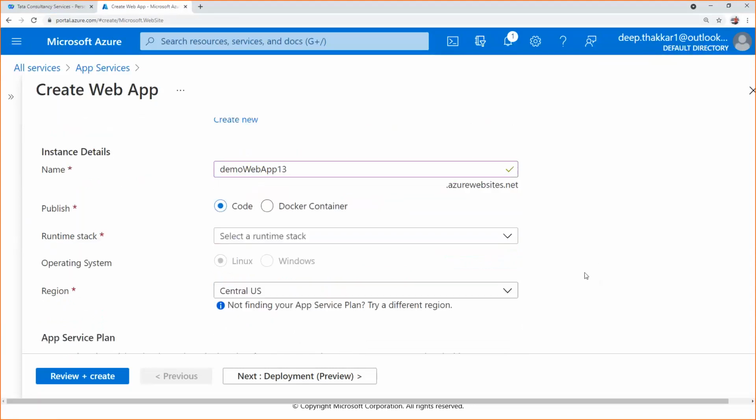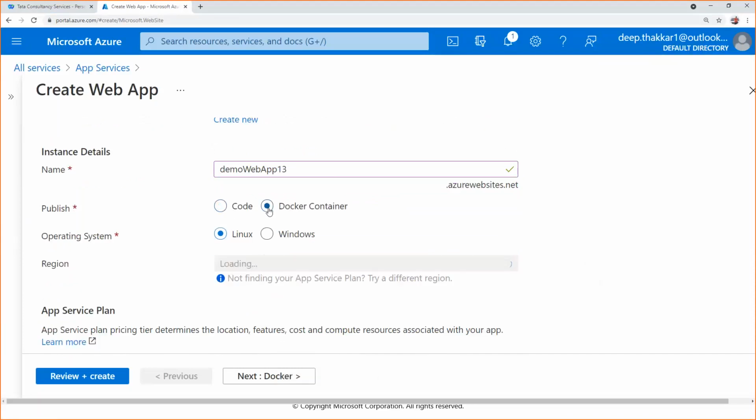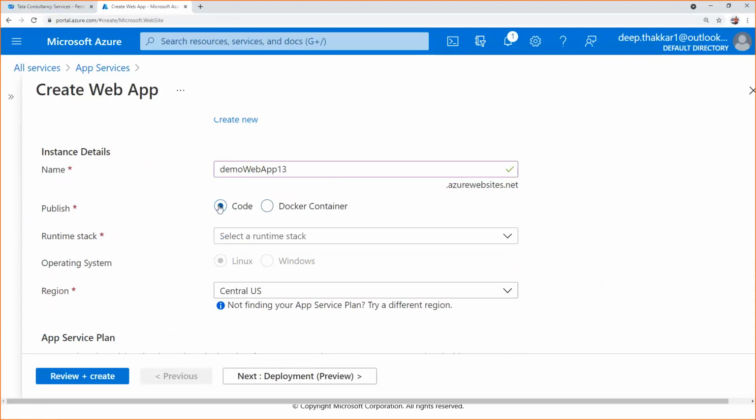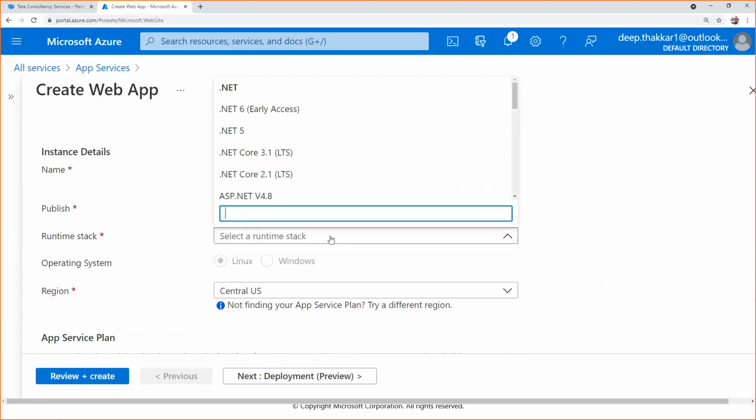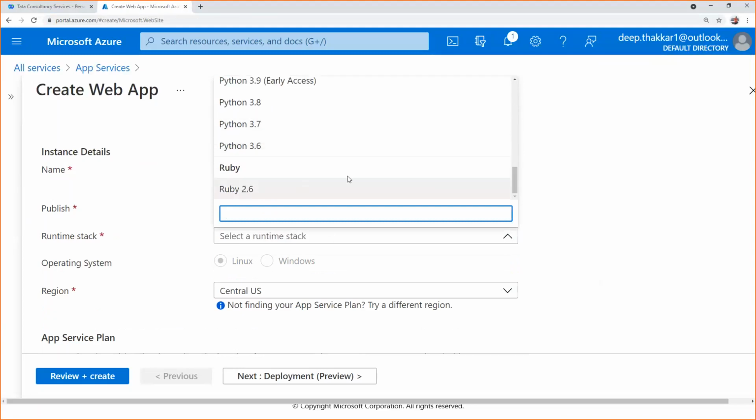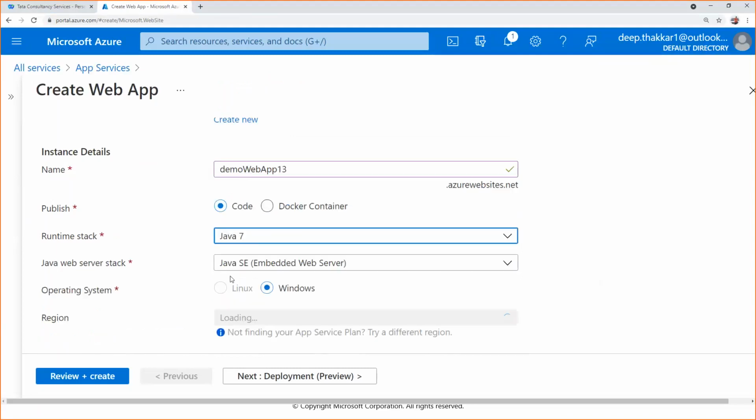Once you create it, you choose how you want to publish it, using code or as a Docker container. For the time being, we are using code, and here you can select your runtime environment, like .NET or different versions of .NET, ASP.NET, Java 11, Java 8, Java 7, Node, PHP, Python, Ruby. So all this you can use. For the time being, I'm using Java 7 in a Windows environment, or you can select, I think it is not enabled.